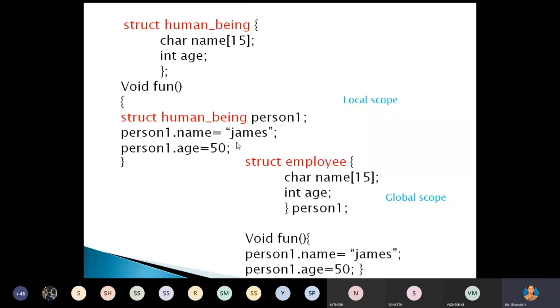Then we have studied how we can declare the variable for that structure. See, data member and structure variable are different. Data member means the data variable that is present inside the structure. Structure variable means we are creating the variable for the structure, right?